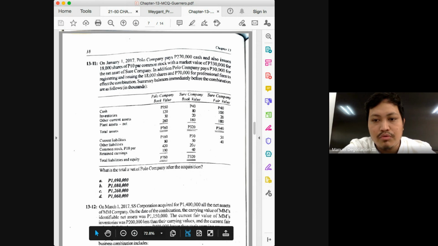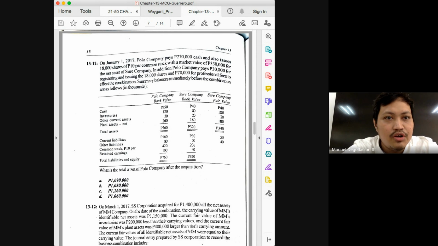Next, the second thing we need would be your fair value of your net assets. Okay, and then here you just add again the assets of the acquirer with the assets of the acquiree. Just remember that if it's the acquiree, it should be at fair value. Class, I should keep on repeating that because you should not forget that, class. If you forget that basic rule, then most of your answers will end up being wrong, class. Okay, so, sorry, we're not yet looking for the combined cash. We're just looking for the net assets of the acquiree.